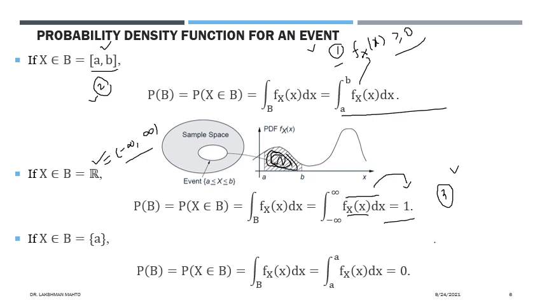So the lower limit and upper limit are both the same. And what is the value of this integral? If you integrate a function with the same value as upper limit and lower limit, the value would be 0. So in the case of a continuous random variable, if you take the event as a single point, that means x equal to a only, then the corresponding probability would be 0.